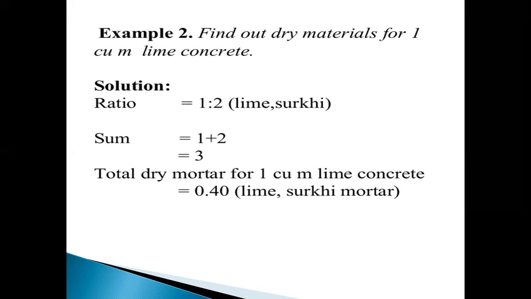So the sum of this ratio, 1 plus 2, equals 3. The dry mortar for 1 cubic meter of lime concrete equals 0.40. 0.40 is the lime and surki mortar.